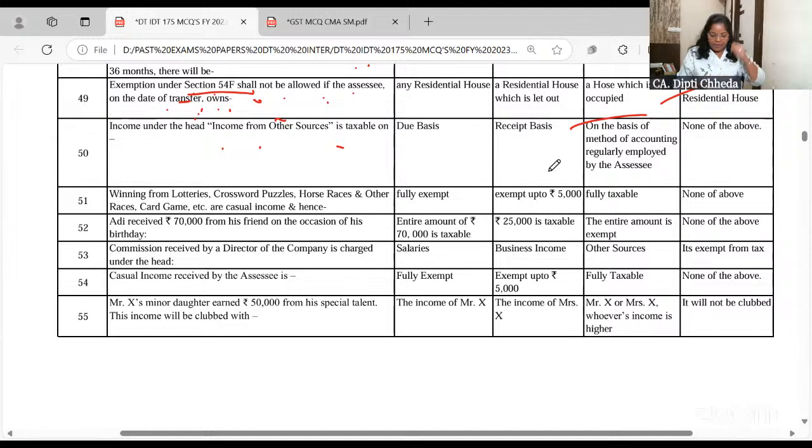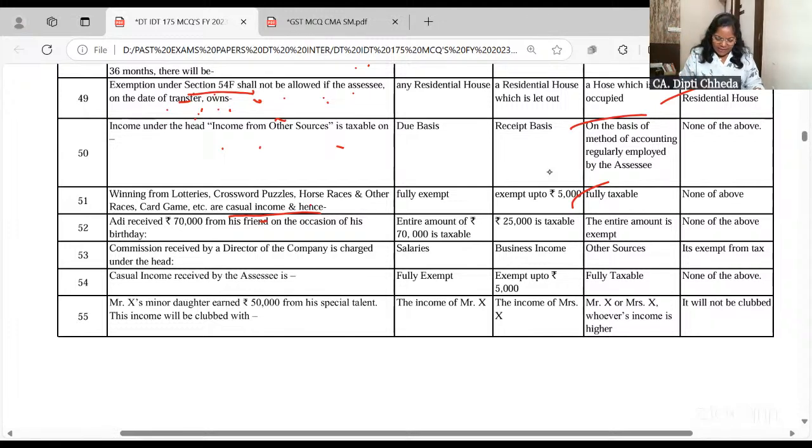Now, winnings from lotteries, crossword puzzles, horse races and all. It is a casual income, so it is always fully taxable. That's the answer. In this casual income, no basic exemption, no expense allowed, no set off of the other heads.